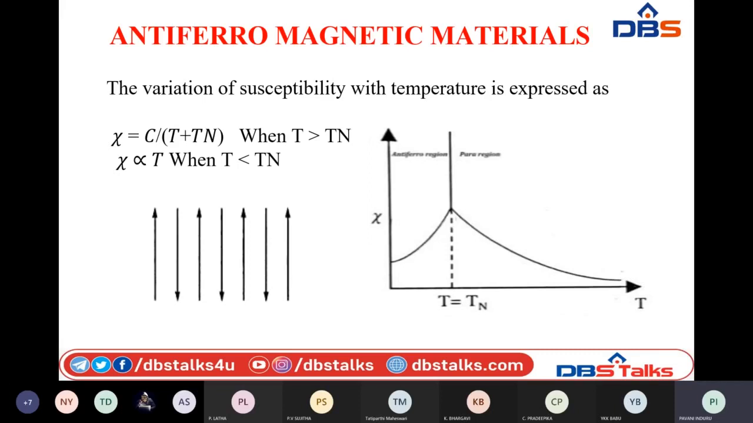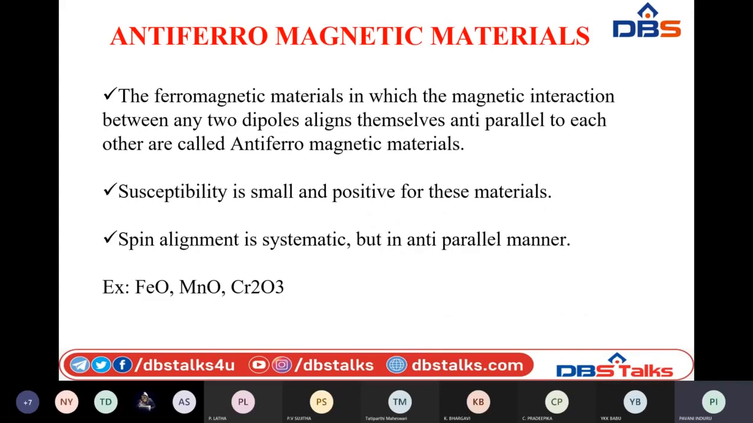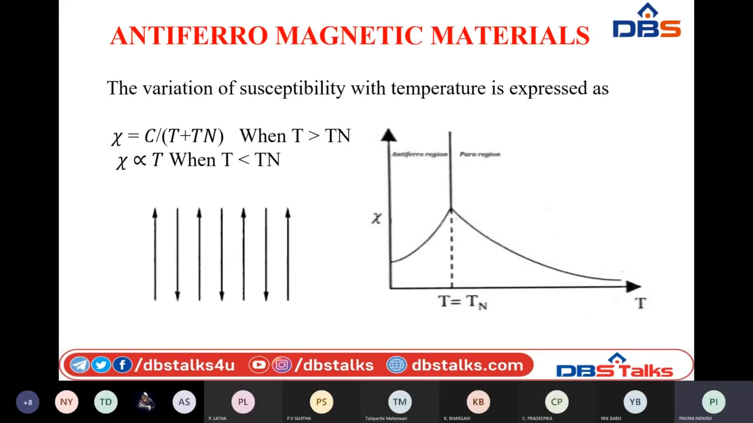So in the absence of applied magnetic field, and if we consider their other properties, since these are antiferromagnetic materials, they will have some susceptibility which is not negative one, but positive and of smaller value. So spin alignment is symmetric, but in an anti-parallel manner, as you can observe here clearly. These will have the same magnetic moment, but they are all arranged in anti-parallel direction. That is why the net dipole moment will be 0 by the cancellation of these spin moments.